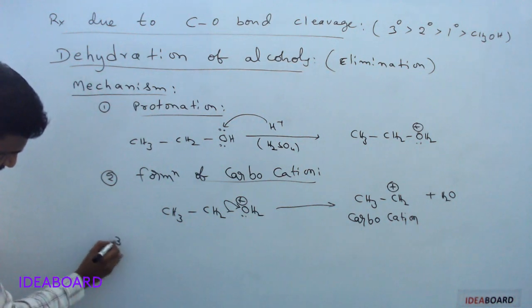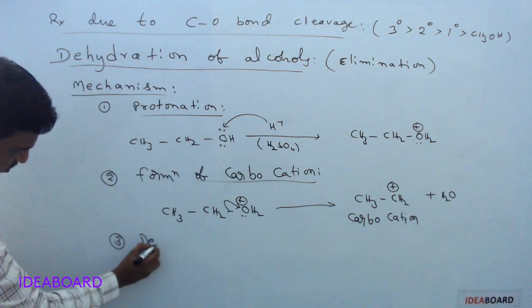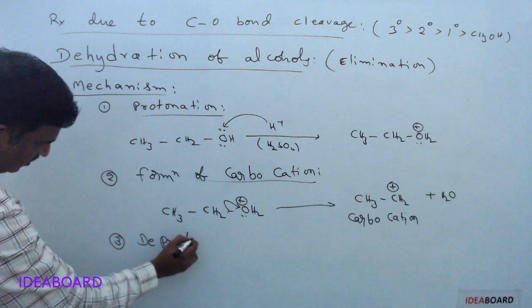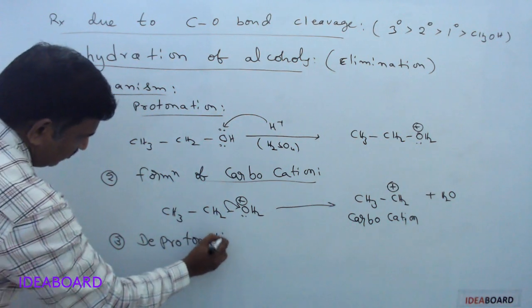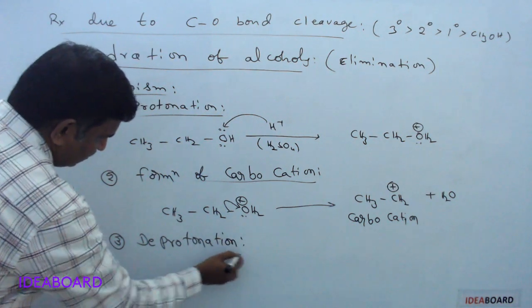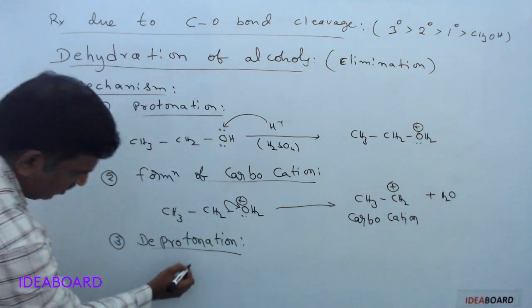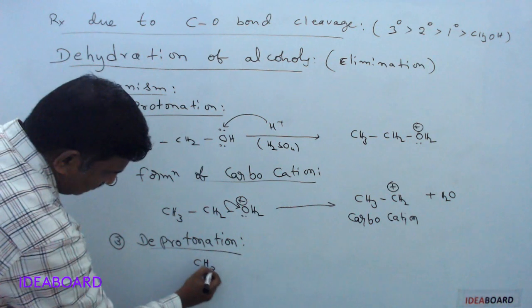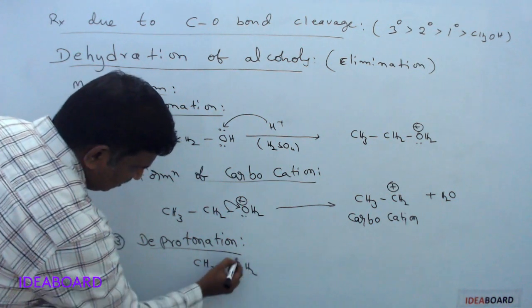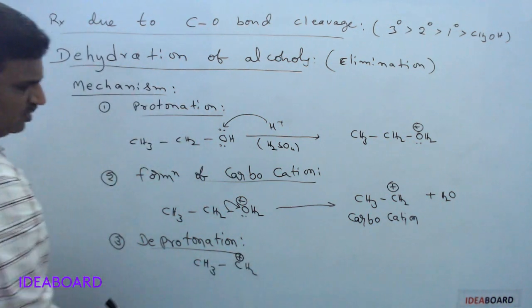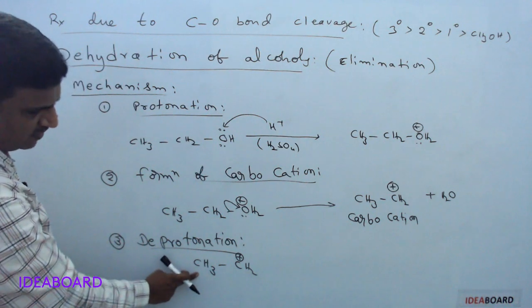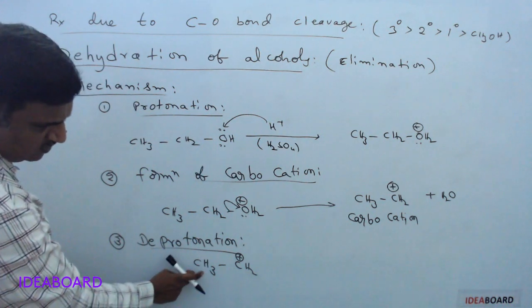And the third step is deprotonation. Deprotonation means removal of a proton. So in the second step we got the carbocation, CH3 CH2 plus, and from this one hydrogen is eliminated. So CH3 is present now.